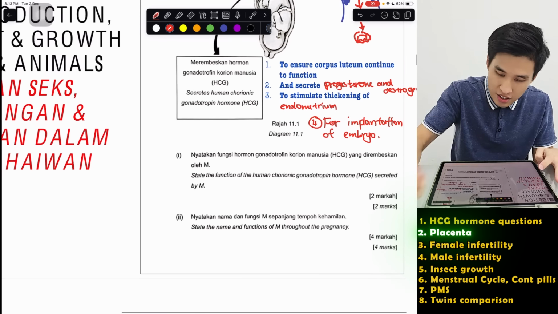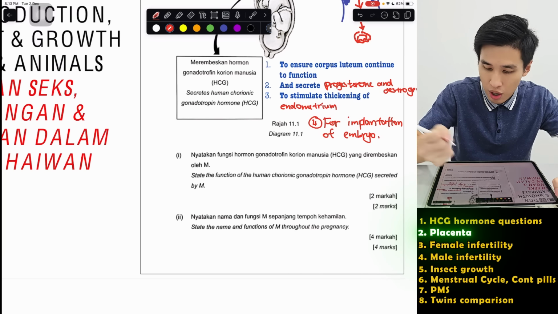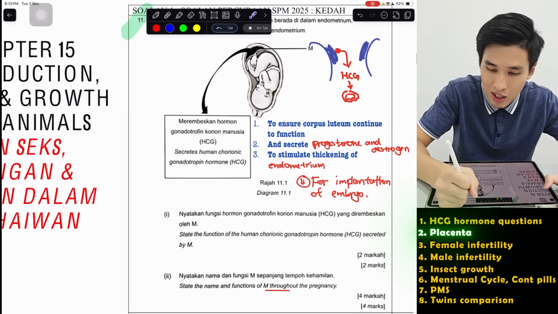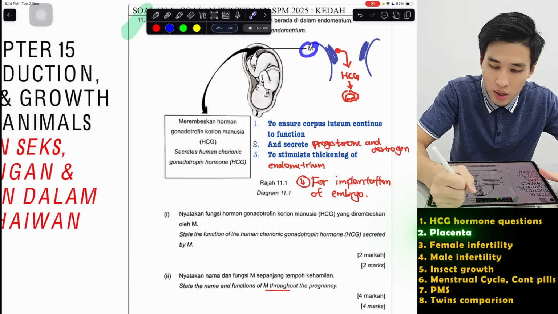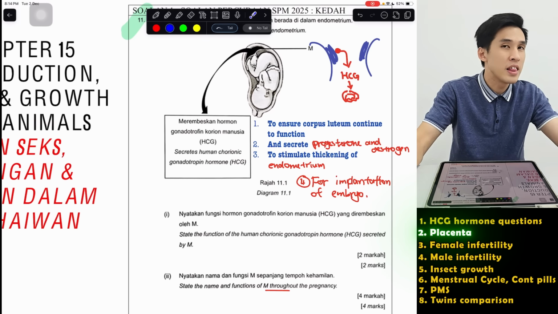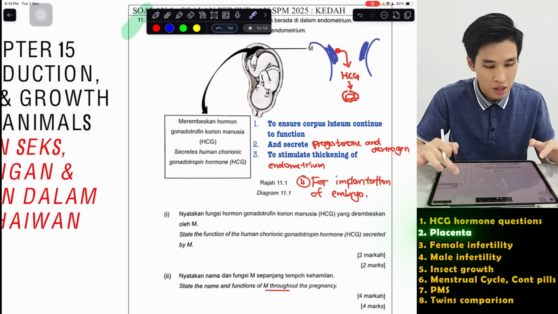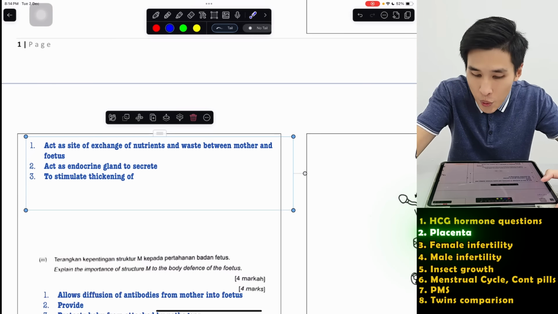Moving on, state the name and functions of M throughout pregnancy. So M is the placenta. So what else does it do that mainly helps the fetus development? It acts as a site of nutrients and waste exchange.